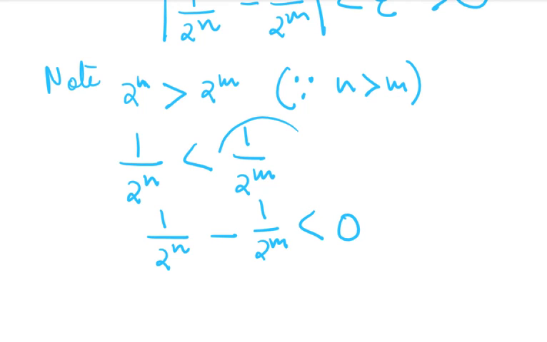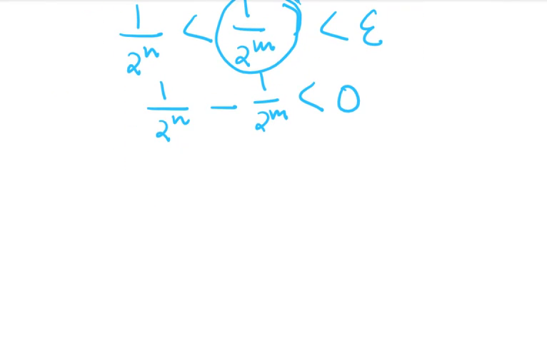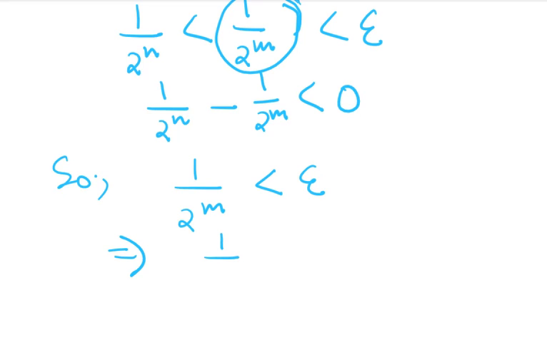But from here, what we are getting, this part will be less than epsilon. So 1 by 2 to the power m is less than epsilon. Implies 1 by epsilon is less than 2 to the power m.